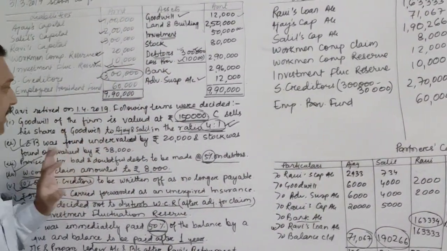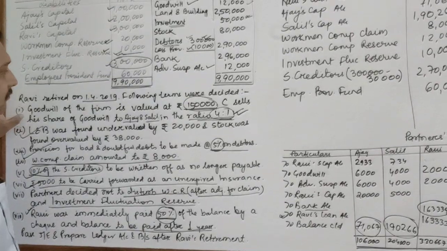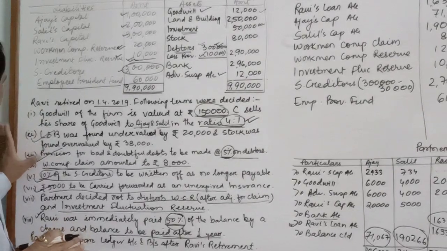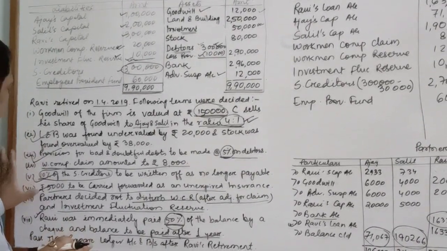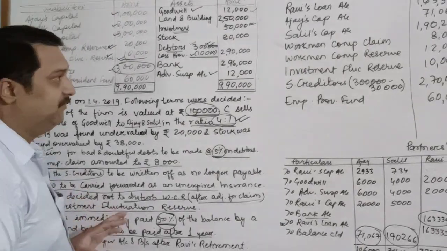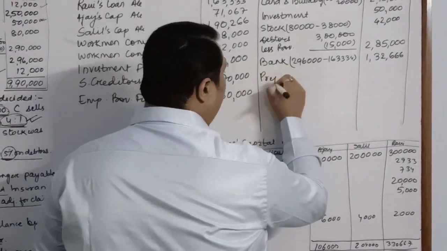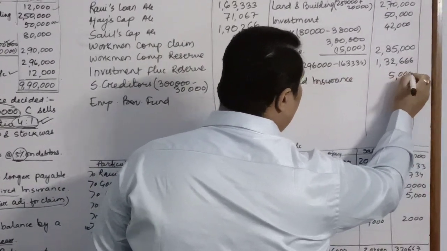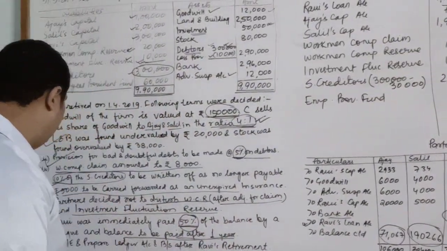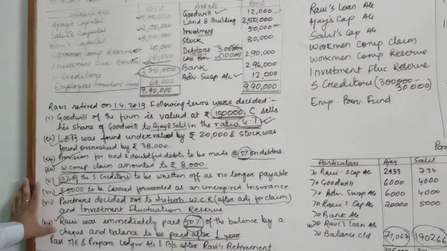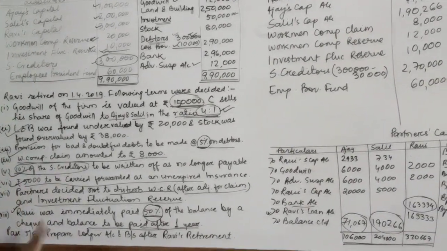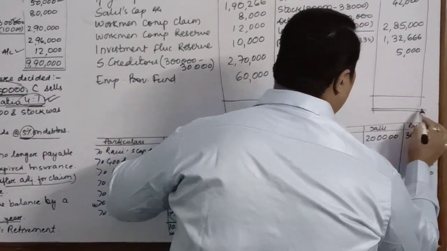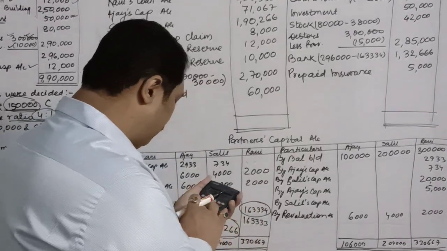Now let's check, have we done everything? First adjustment, goodwill. It does not go in the new balance sheet, so it's all done earlier. Land and building, provision, workmen compensation, creditors, unexpired insurance 5,000. So this is your prepaid insurance, which you will write on your asset side because it had to be taken care of. It has to be carried forward. So 5,000 will go there. Partners decided, okay, Ravi was paid and half was transferred to his loan account. That's all. Now we will total the balance sheet and we'll see whether the balance is equal or not.